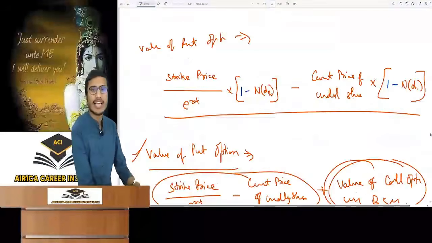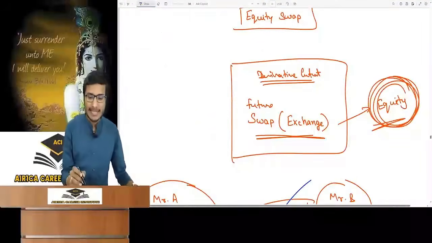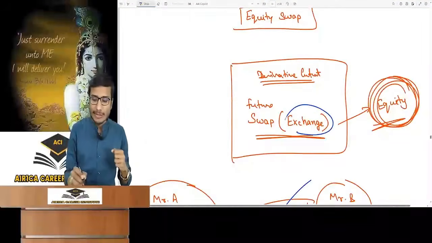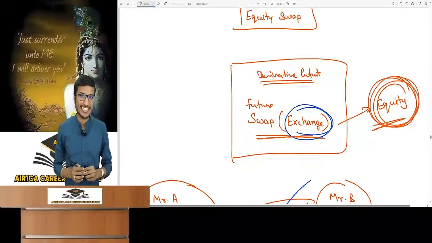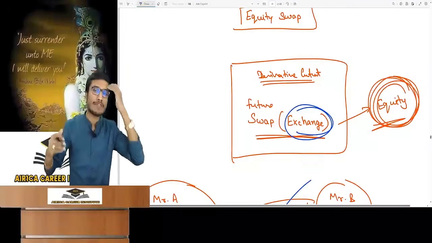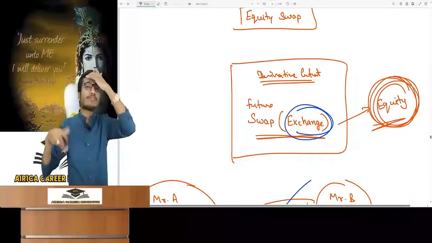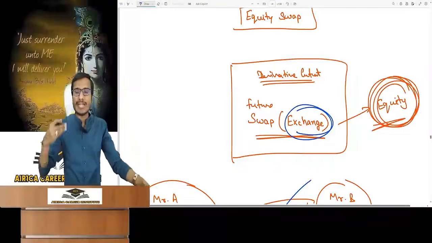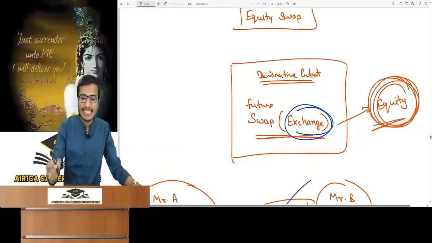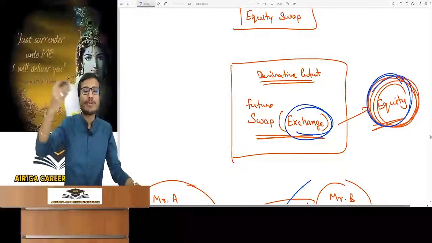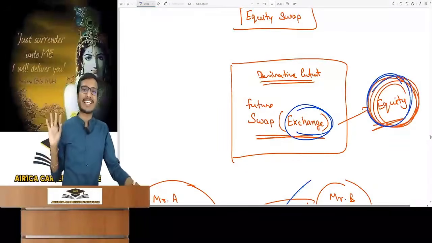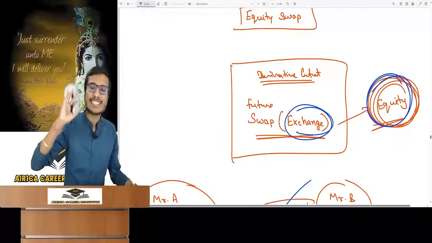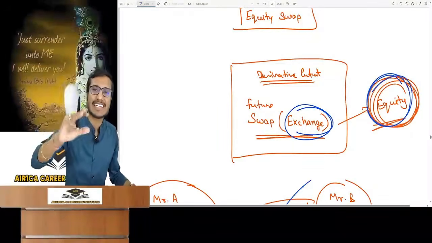Very easy. Swap means exchange, if we talk about its Hindi meaning or look at its synonym in English. To change something among us, or to exchange, okay? In the future, I will be exchanging things. What will we exchange in the future? A derivative contract is for the future. In the future, we will exchange in an equity swap. I am going to exchange something from equity, something of the equity. I will exchange something from equity, meaning exchanging something from a share or index.